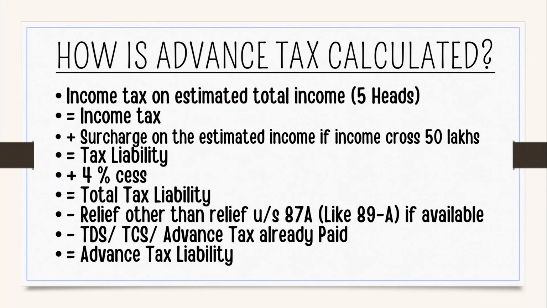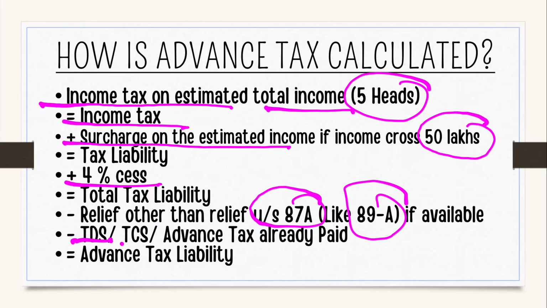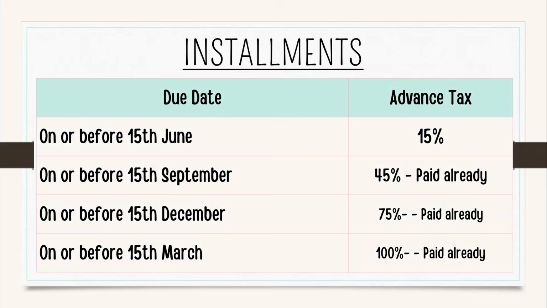So friends, how can you calculate your advance tax? Estimate income tax on all the 5 heads. First, you should calculate your income tax. Then add any surcharge payable, if your income crosses 50 lakh rupees, and 4% health and education cess. Deduct any rebate under 87A or 89A, and any TDS, TCS or advance tax already paid. The remaining amount will be your advance tax liability.